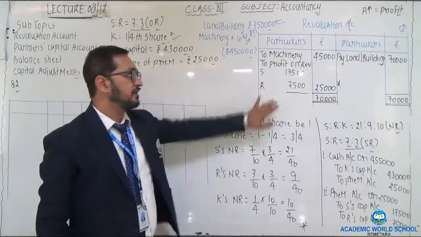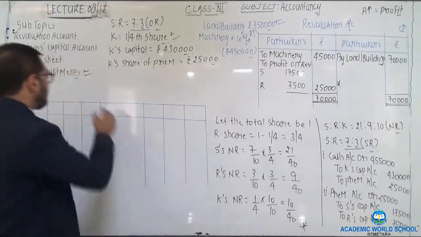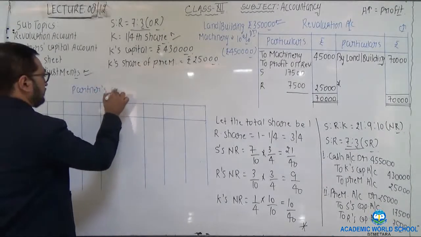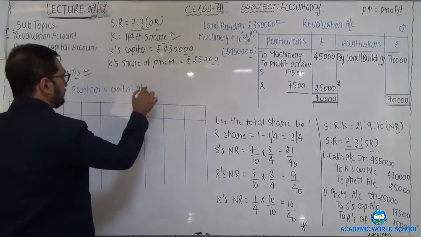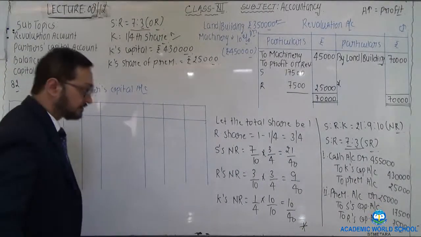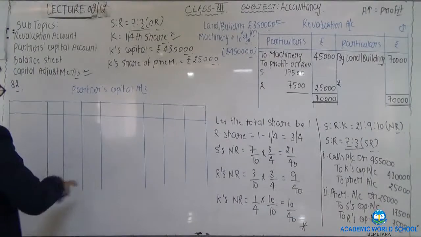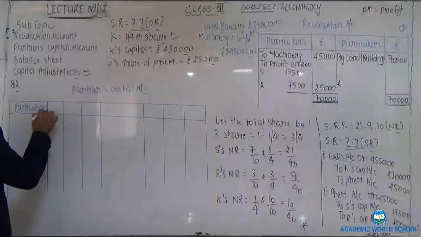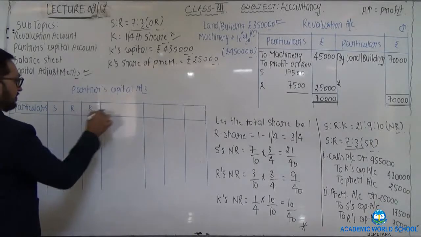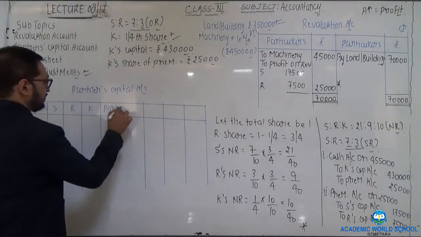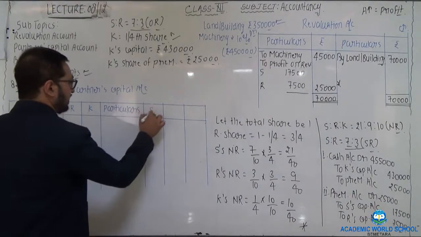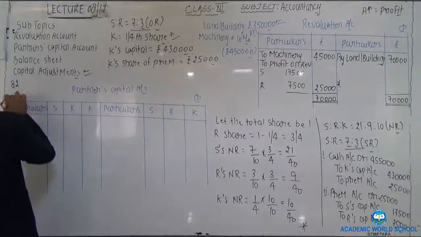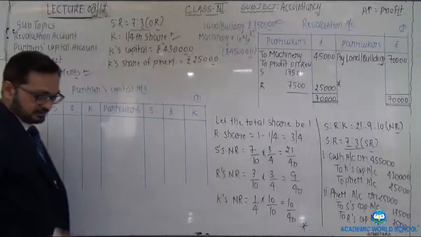After the preparation of revaluation account, next step would be partners capital account. Format is particulars S, R, K, credit side, debit side.